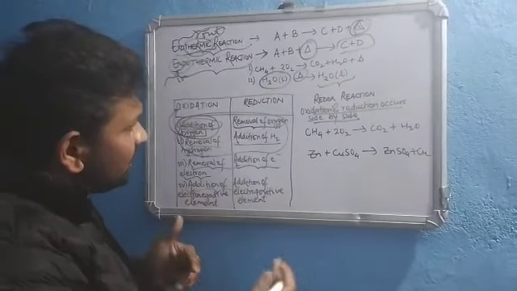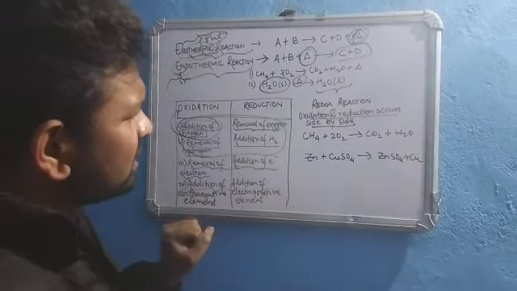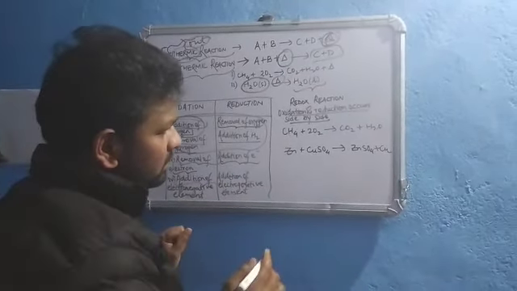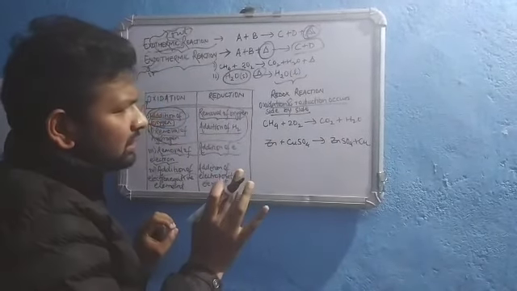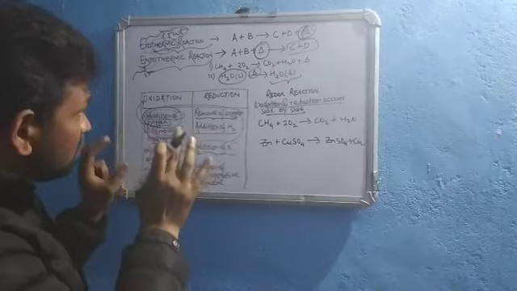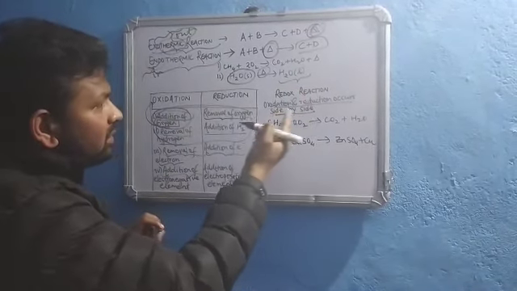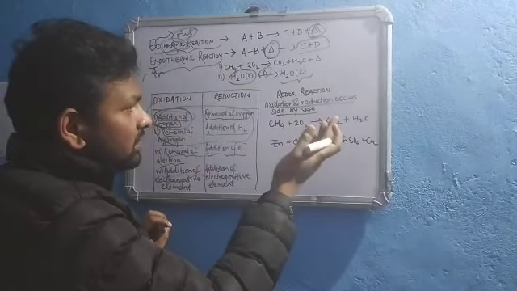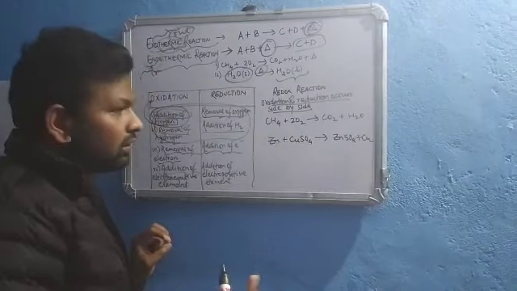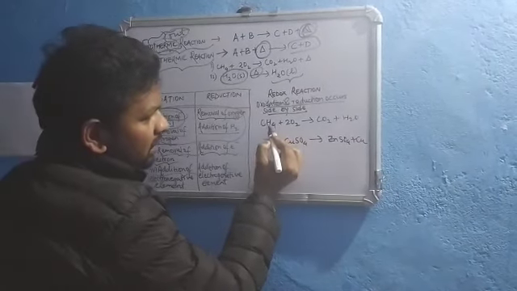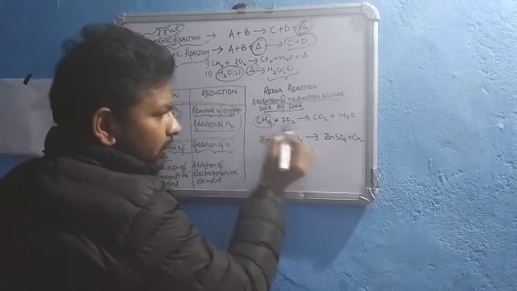Just to clarify this, I have prepared two examples, as we can't discuss more and more reactions. If these two reactions are clear, then hopefully the discussion of oxidation and reduction will be clear. As I have already said, a redox reaction is one where oxidation and reduction occur side by side. Let us consider this example: burning of natural gas. Natural gas means methane, and we are burning it.